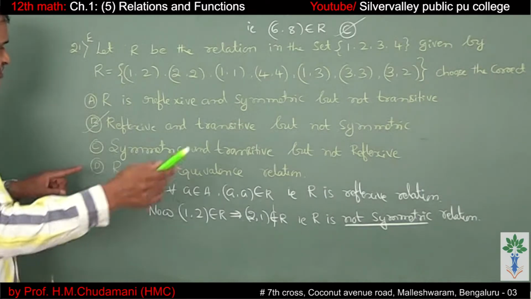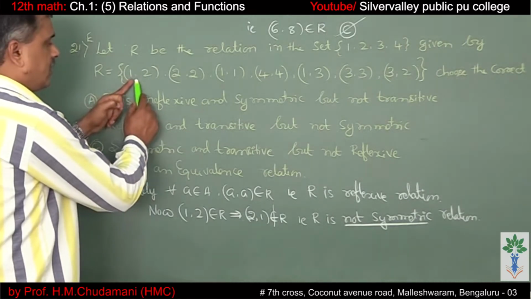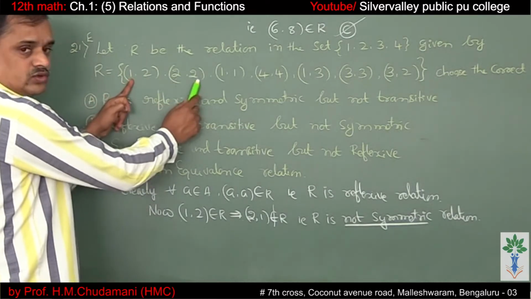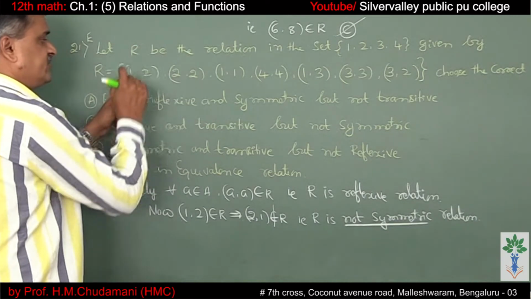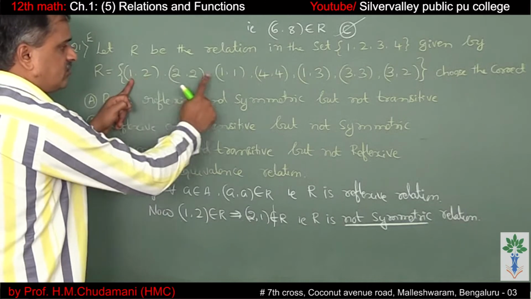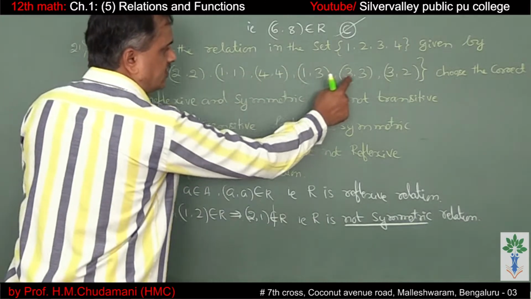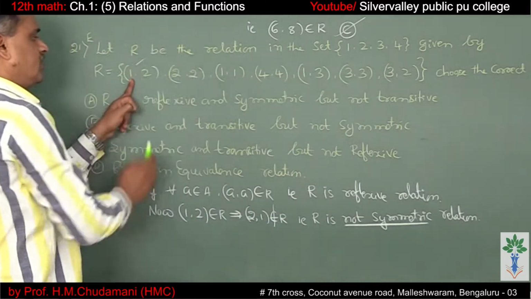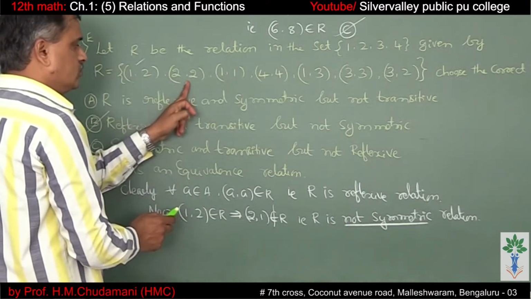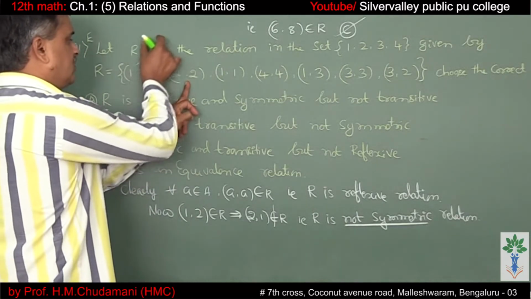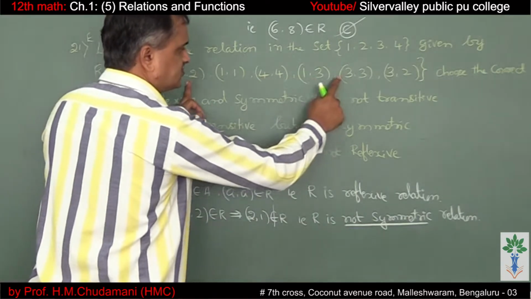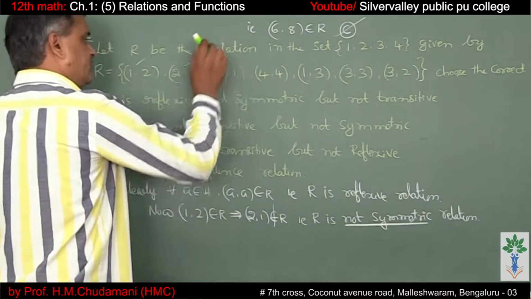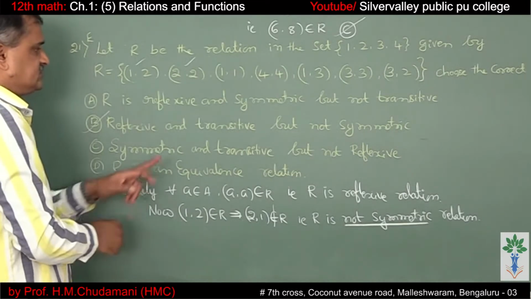Clearly it is transitive. Let me verify. Along with (1,2), (2,2) we can select. We are left with (1,2), it is there. Along with (1,2) you can't take any of these. So (1,2) got over. Then (2,2): with (2,2) you can't take (1,2). Not this, not this, none of this. So that means (2,2) satisfies.